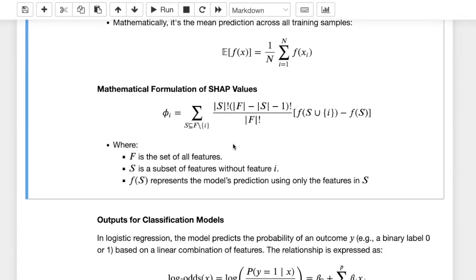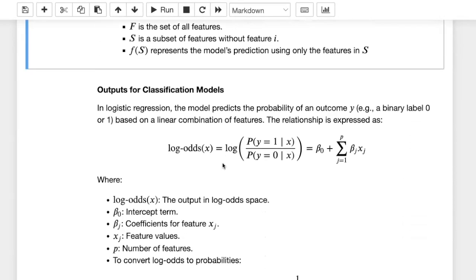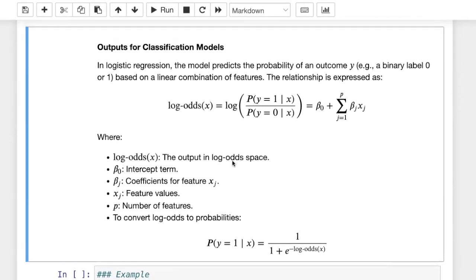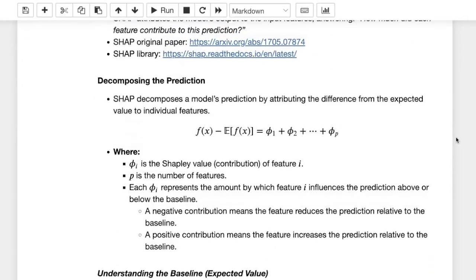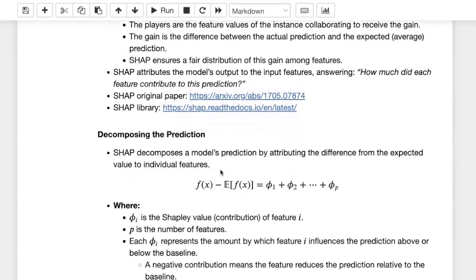So in the case of linear regression or in general regression models, what we have is very straightforward because we can understand the gain or the difference between a real valued number and the expected outcome.